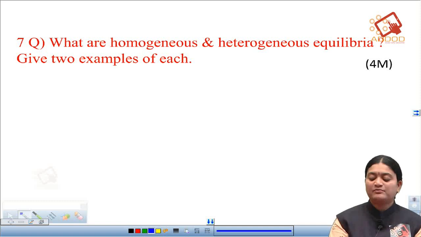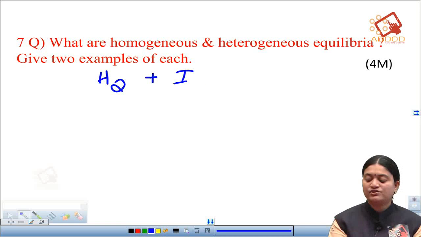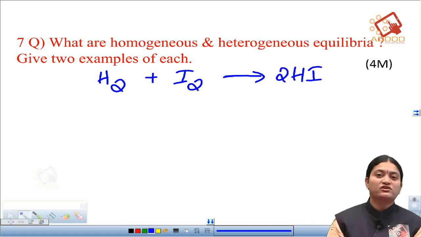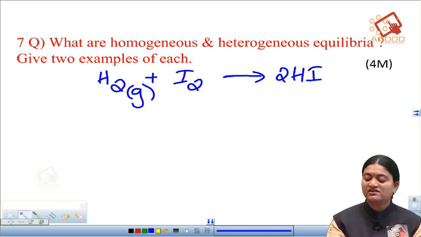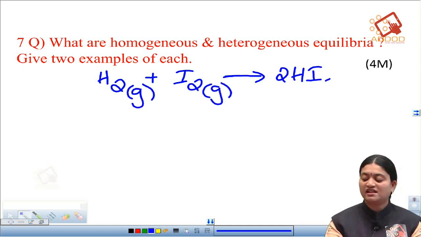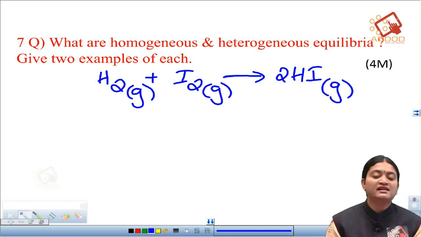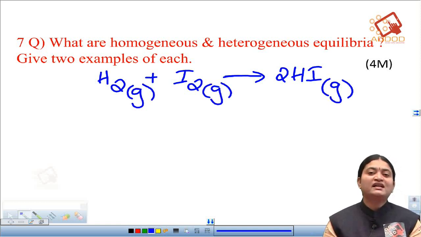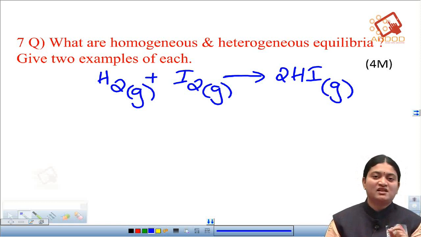For example, we have H2 plus I2 giving us 2 HI, that is hydrogen plus iodine gives us 2 molecules of hydrogen iodide. Here H2 is in gaseous state, iodine is in gaseous state, and even the hydrogen iodide is in gaseous state. So all three, the reactants and the products, are in the same phase. These we call homogeneous equilibrium.